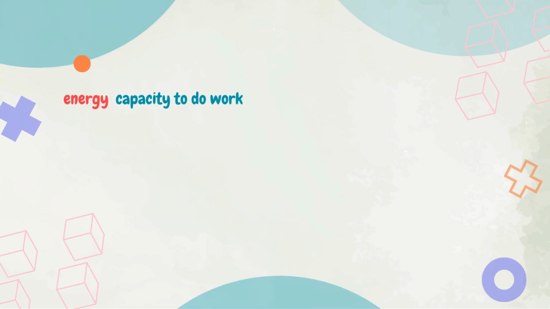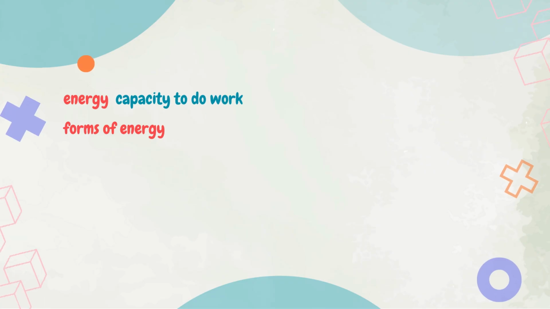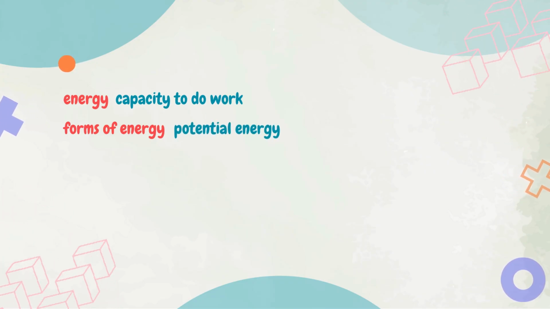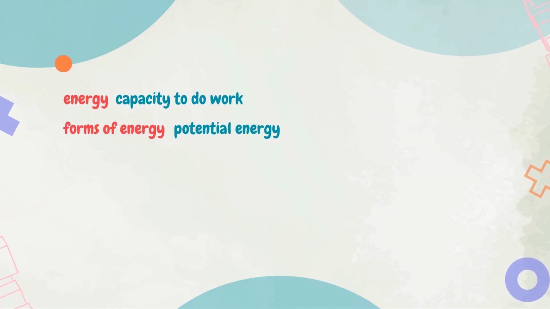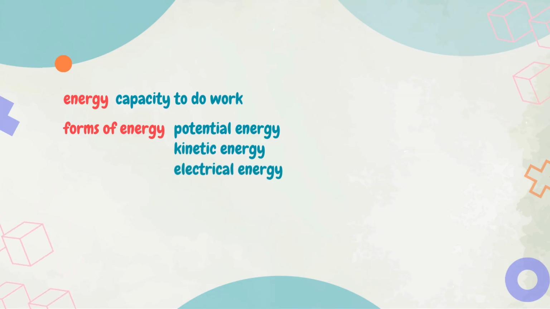To recap, energy is defined as the capacity to do work. There are several forms of energy. Potential energy is the stored energy due to the position of an object. Kinetic energy is the energy possessed by an object in motion. Electrical energy is the energy caused by the movement of electrons.